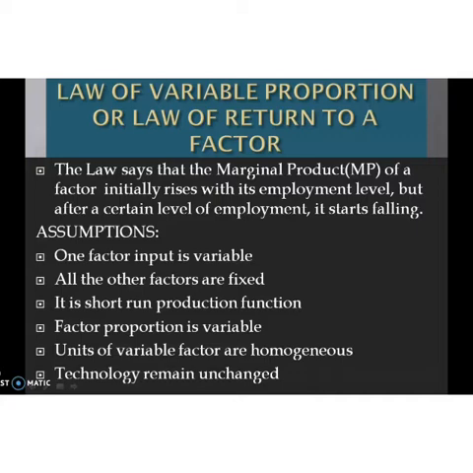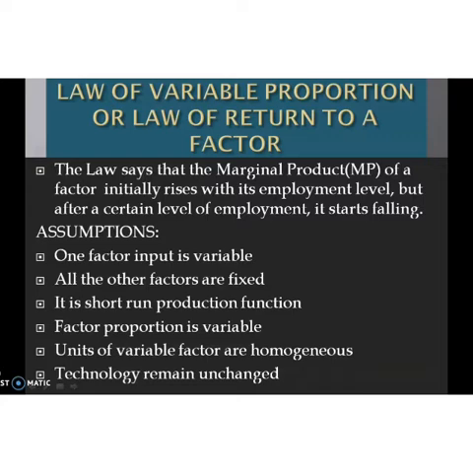There is no change in technology. These are the assumptions of the law of variable proportion. This law is otherwise known as law of return to a factor, because the producer can produce goods only by increasing one variable factor.